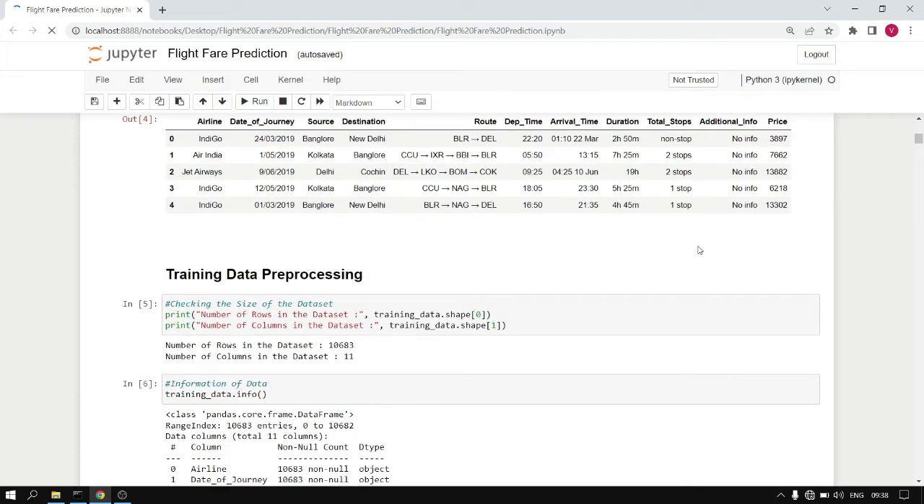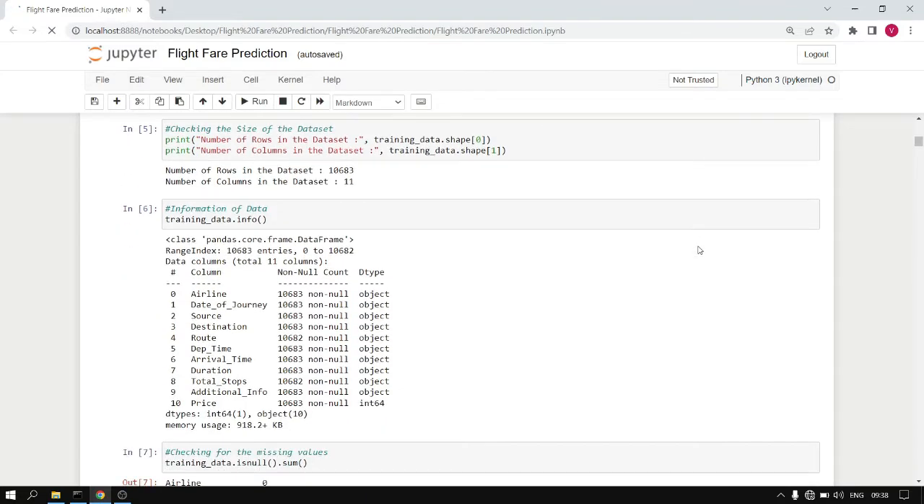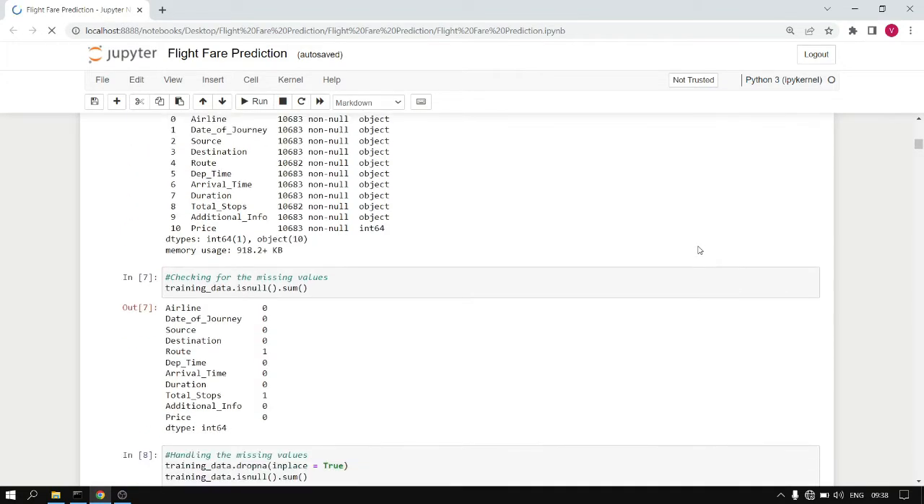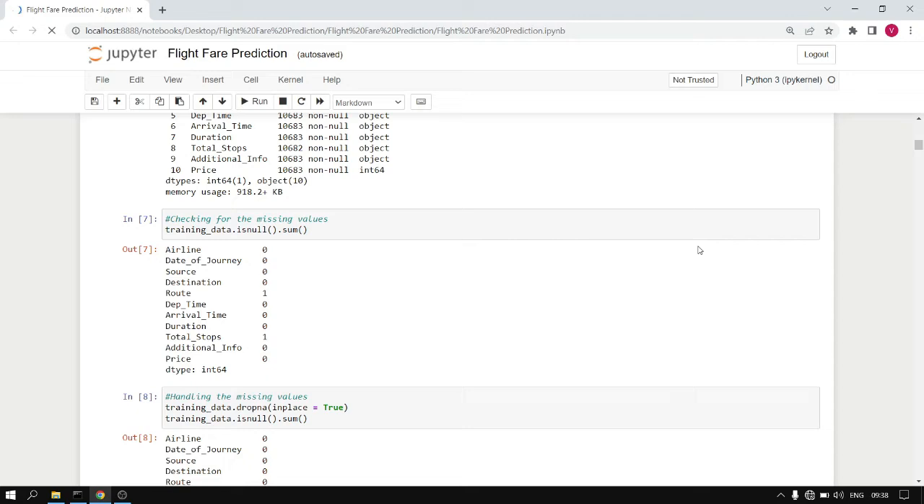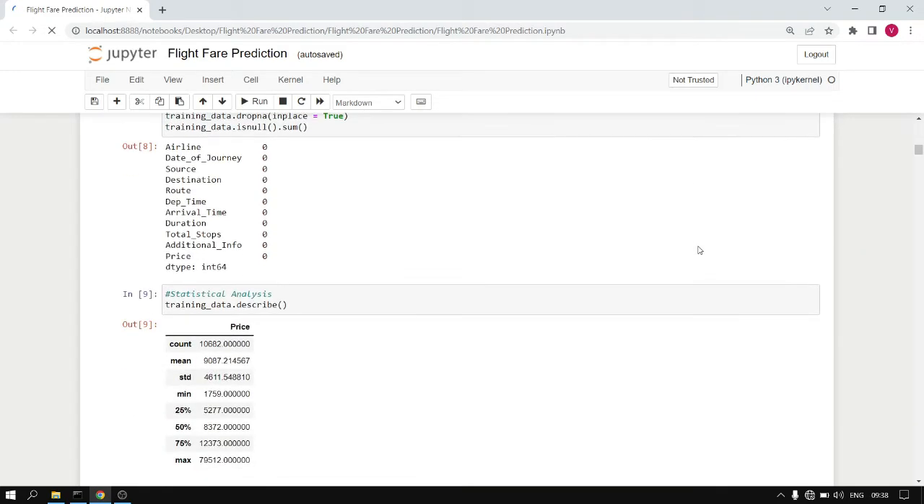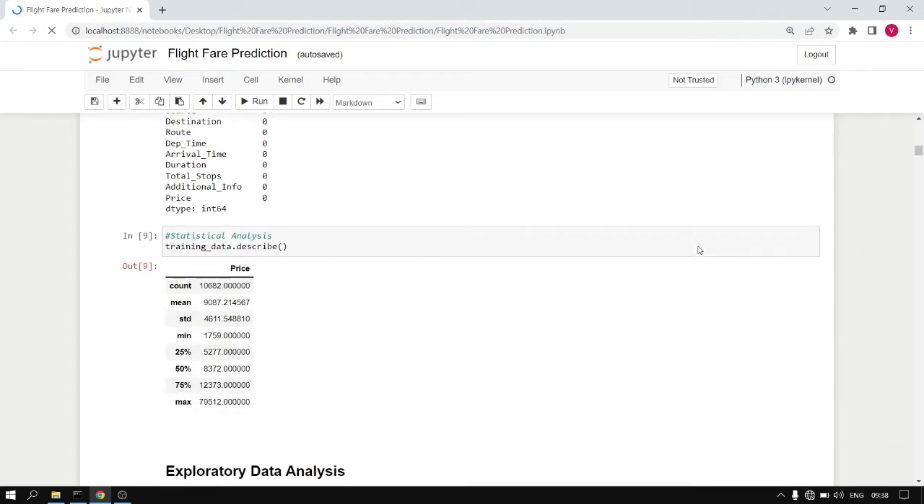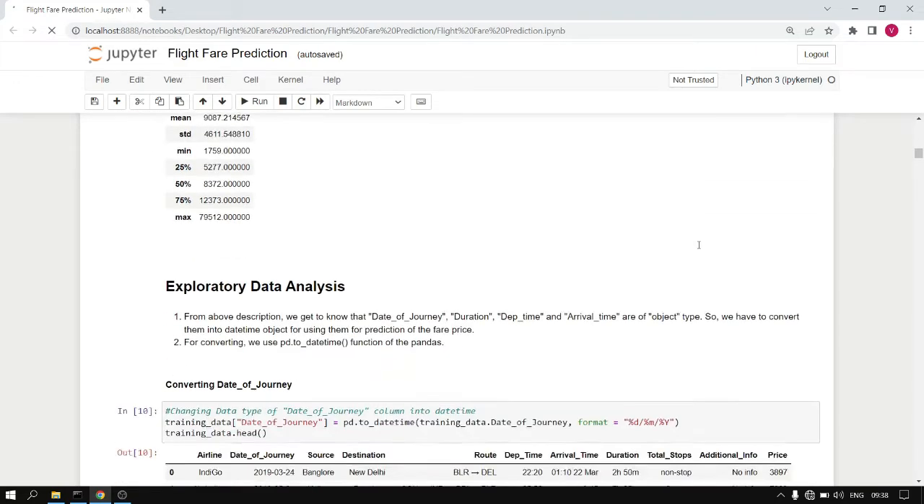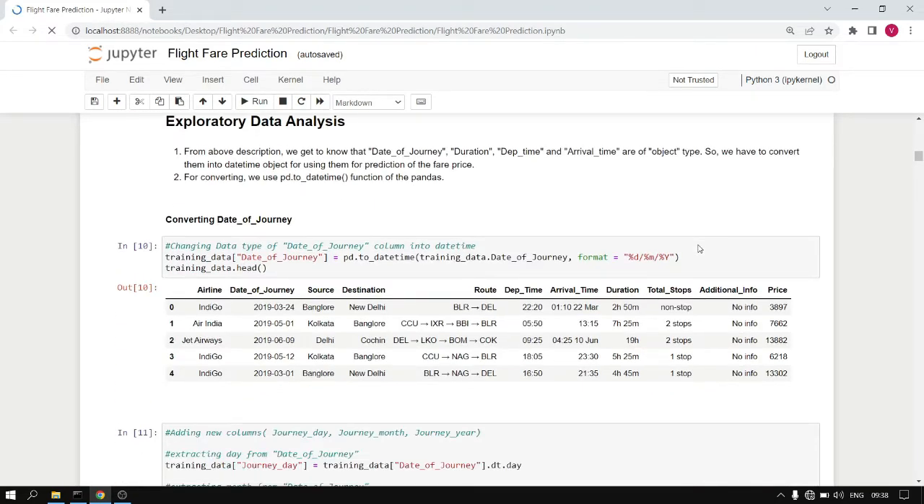For the pre-processing, first we calculated the number of rows and columns in our dataset. Using the .info function, we checked for null values. You can see that there are some null values present, so we handle them. Using the describe function, we found out some information about our dataset. Next, for exploratory data analysis, we see that some columns, date of journey, duration, departure time, and arrival time, are of object type. So first we have to convert them into datetime objects for using them in our prediction.